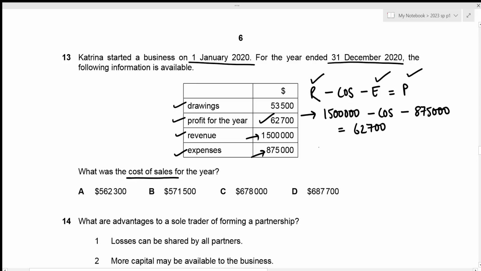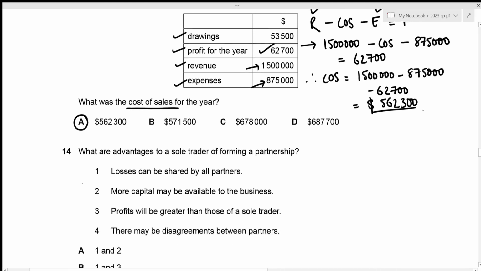Now we can easily figure out the value for cost of sales. That's going to be 1,500,000 minus 875,000 minus 62,700, which results in the value for our cost of sales to be 562,300. And this value is given in option A, so that's going to be the correct answer. We can now move towards question number 14.